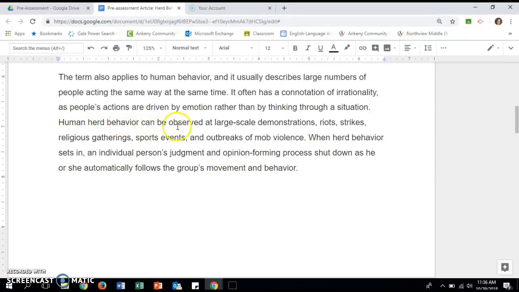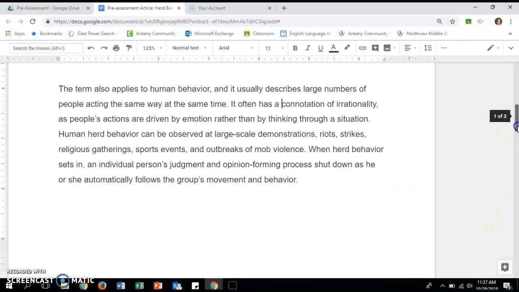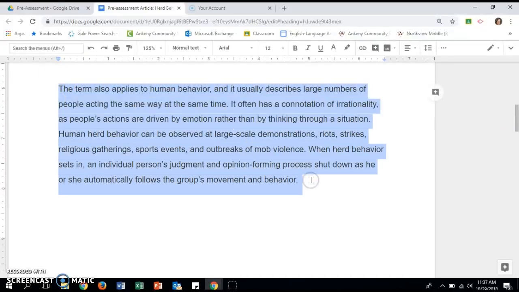Human herd behavior can be observed at large-scale demonstrations, riots, strikes, religious gatherings, sports events, and outbreaks of mob violence. When herd behavior sets in, an individual person's judgment and opinion-forming process shut down as he or she automatically follows the group's movement and behavior. Okay, so this paragraph gives me background on what herd behavior looks like in humans.